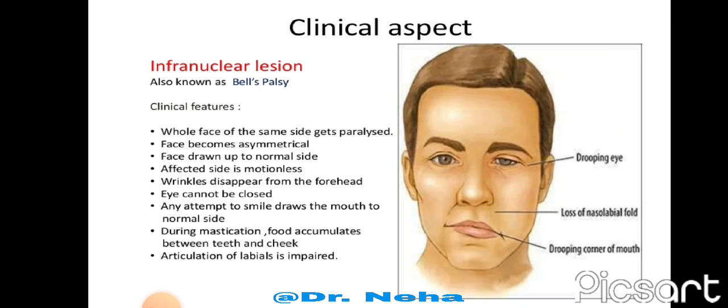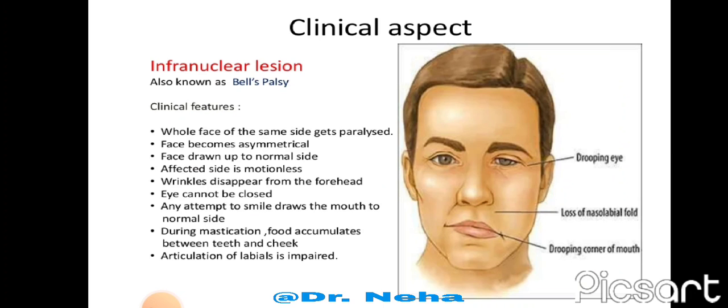The face becomes asymmetrical. It is drawn up to the normal side. The affected side is motionless, wrinkle free and the eye cannot be closed. Any attempt to smile draws the mouth to the normal side. During mastication, the food accumulates between the cheek and the teeth. The articulation of labials is impaired.